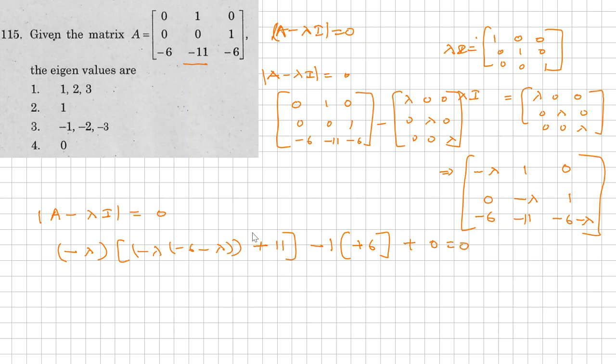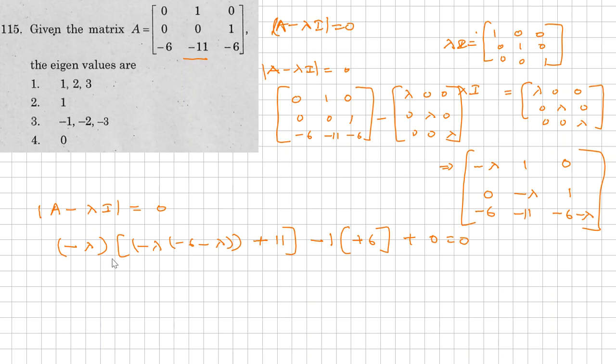So once we solve this equation, we'll find the equation as 6 lambda square plus lambda cube plus 11 lambda plus 6 is equal to 0. So again I will rewrite this equation as lambda cube plus 6 lambda square plus 11 lambda plus 6 is equal to 0. Now substitute any value here, substitute the values and check the answer.